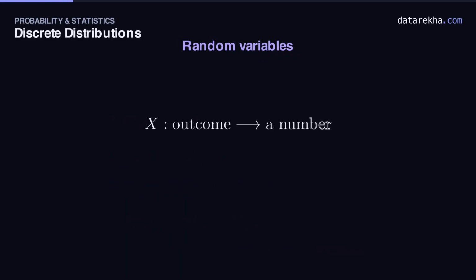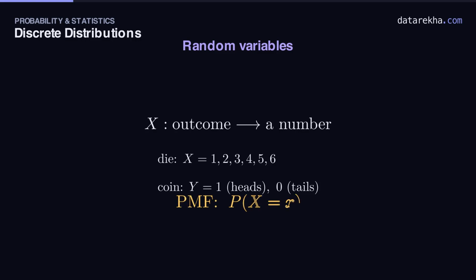First, the language they all share. A random variable pins a number onto each outcome. Roll a die, and X is the top face. Flip a coin, and Y is 1 for heads, 0 for tails. It's discrete when it takes separate, countable values: 0, 1, 2. Never a smooth continuum. Its probability mass function, the PMF, simply lists the chance of each value.